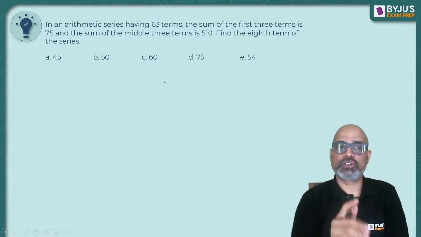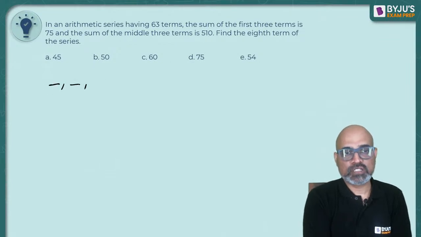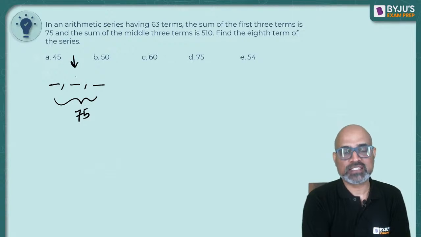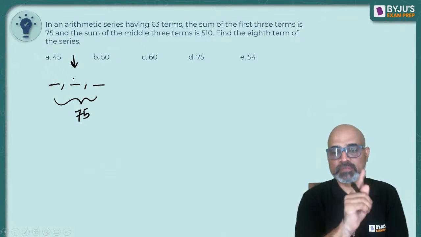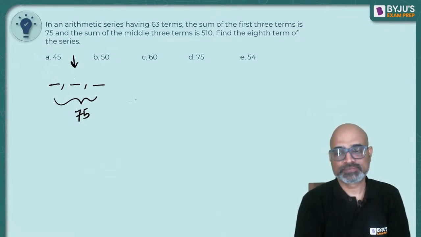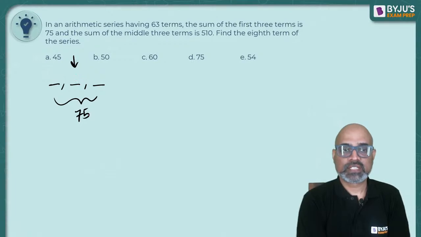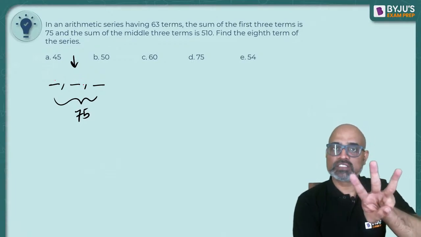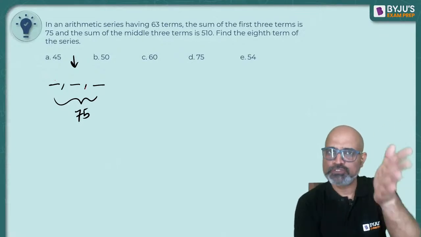So I'm going to use this logic. If it is given that there are 63 terms and the sum of the first 3 terms is 75, can you tell me which term is this? Which term is this? How much is the second term? Quick. 75 is the sum of 3 numbers. So what is every number? Assumption 25, 25, 25, right?